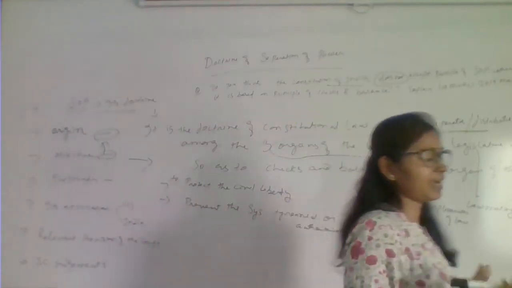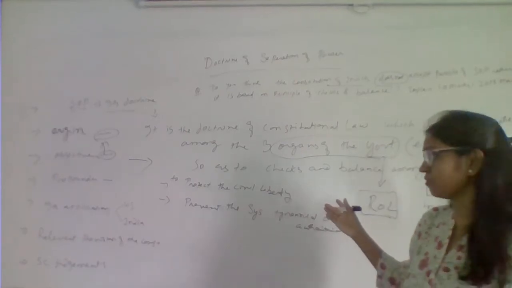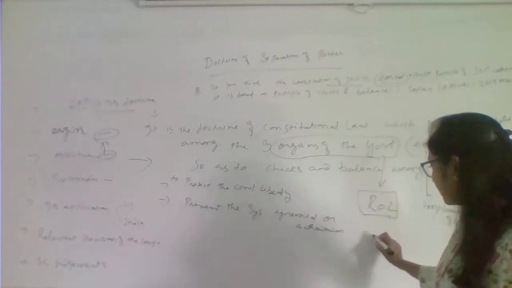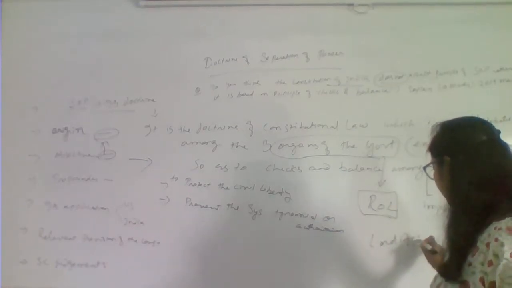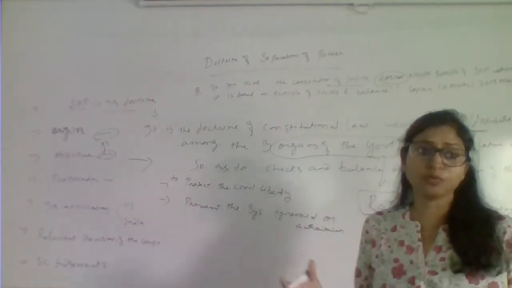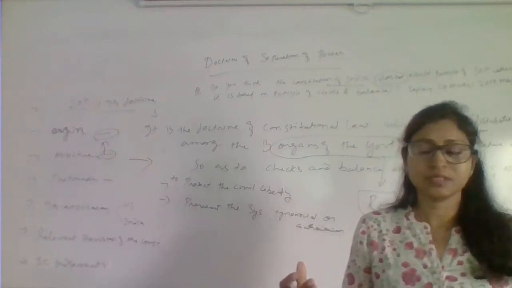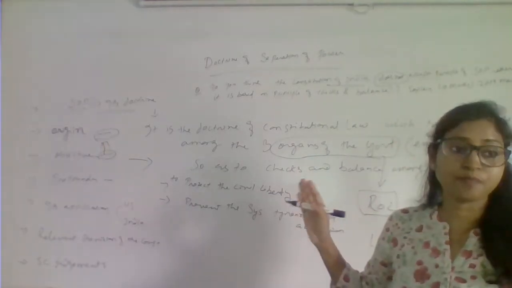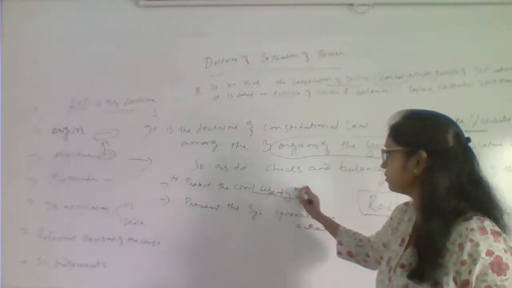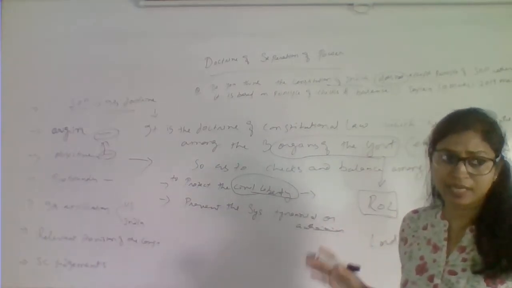People will not enjoy freedom and liberty if too much power is concentrated into a single hand. As Lord Acton has said, power corrupts and absolute power corrupts absolutely. So more is the power, more is the need of control. That's why separation of power is essential to protect civil liberties, freedom of citizens. Without that, it cannot happen.